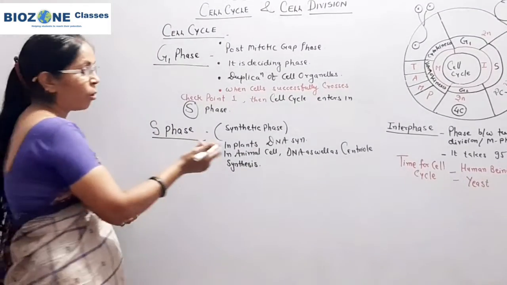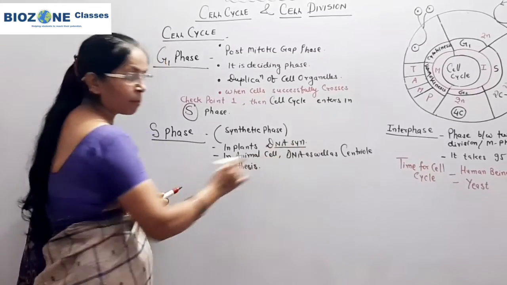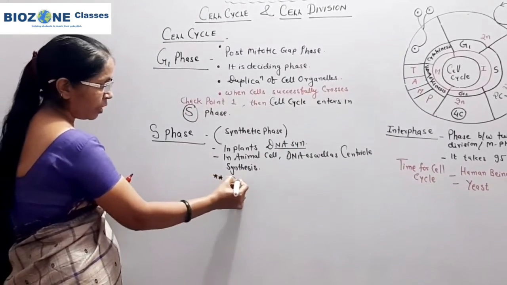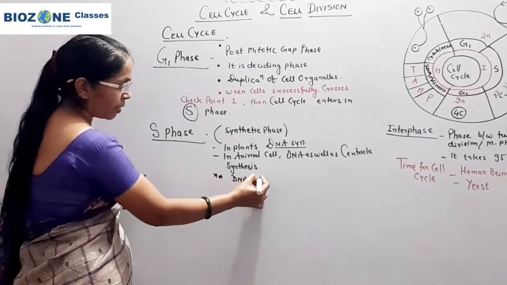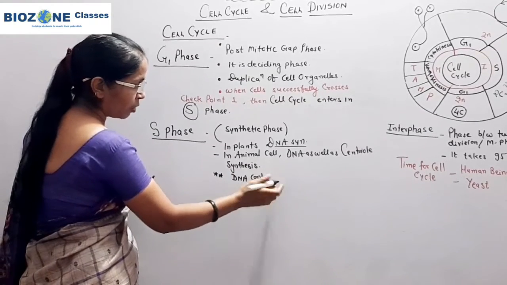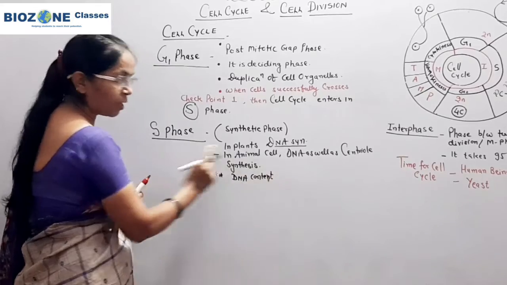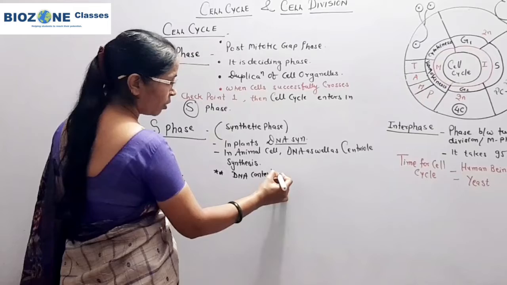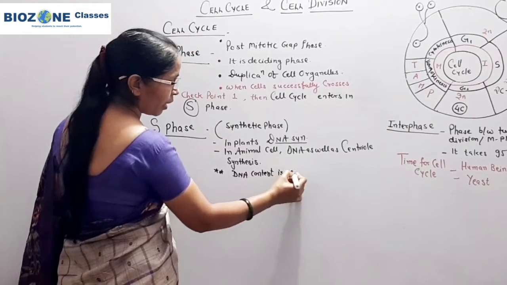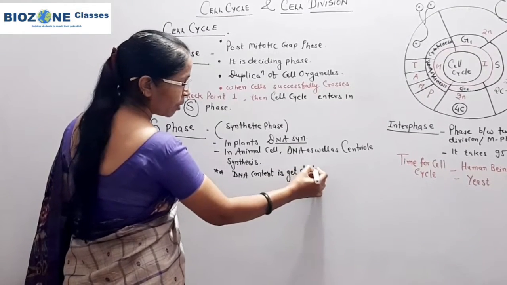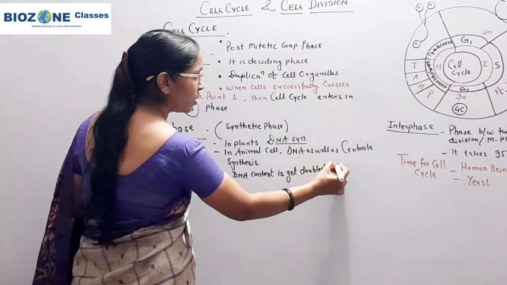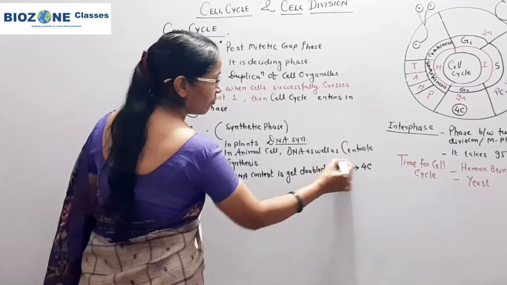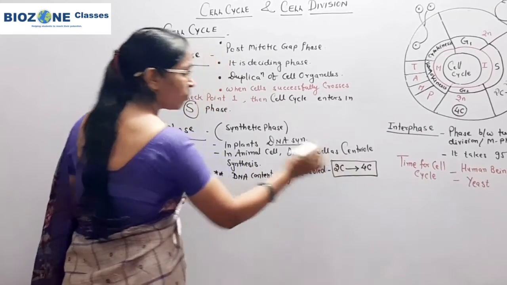Now when DNA synthesis takes place, the DNA content becomes double in the S phase. DNA content is one of the most important things for the S phase, and for your NEET exam, DNA content gets doubled because DNA is synthesized, and because of that the diploid content of DNA becomes 4C.